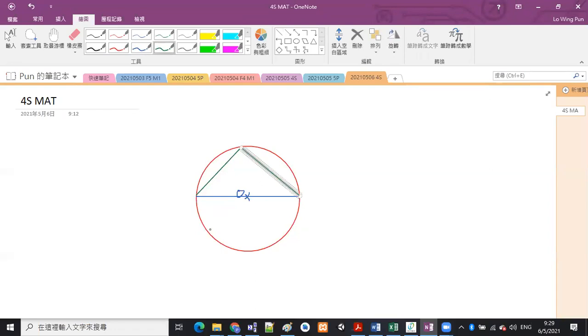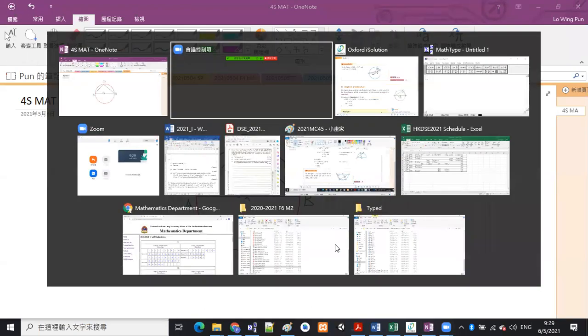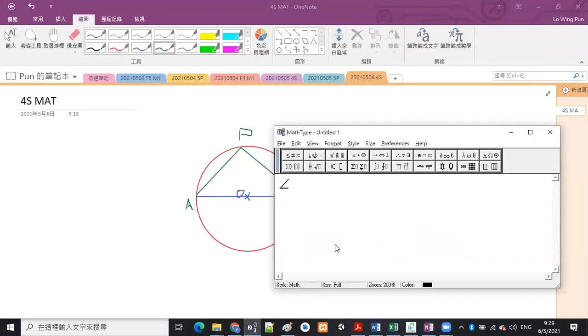So let me call this point A, and this point is B, and then we still have the point at circumference P. So what I'm talking about is that angle AOB is an angle at center.